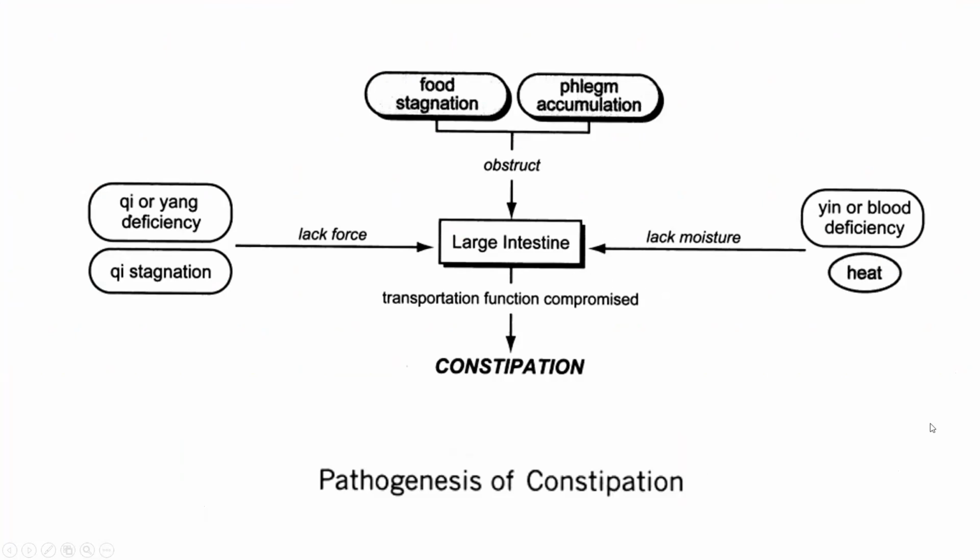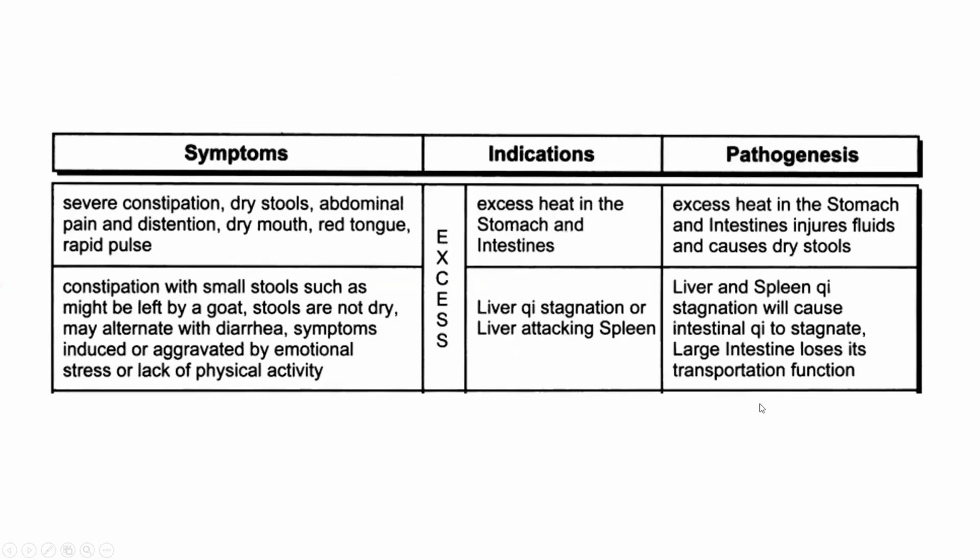On the right side, we have the Qi or Yang deficiency or Qi stagnation, which has a lack of force affecting the large intestine. On the other side, we have the yin or blood deficiency and heat, which cause a lack of moisture affecting the large intestine, which compromises the transportation function and results in constipation.